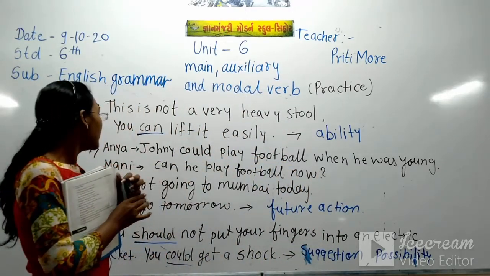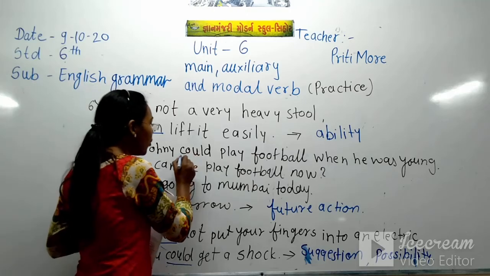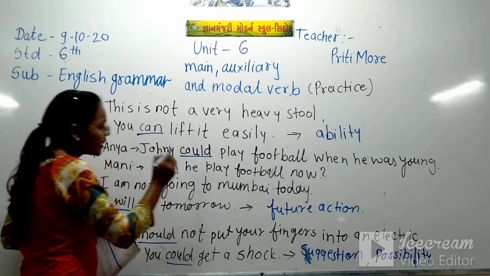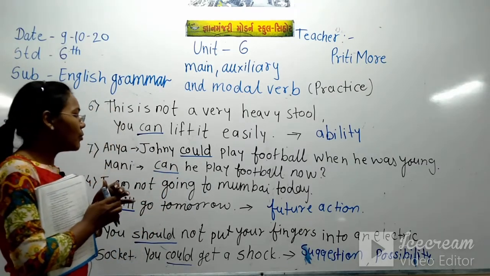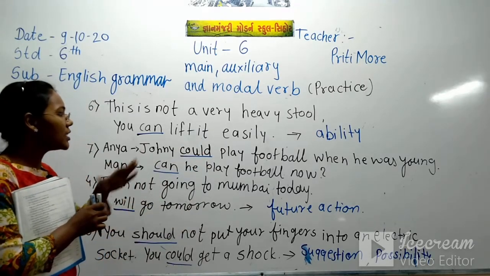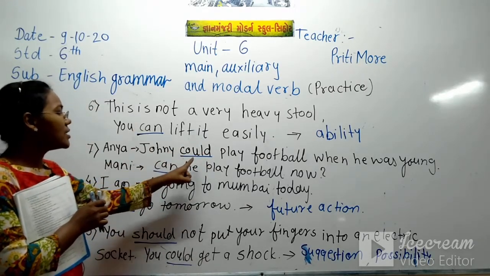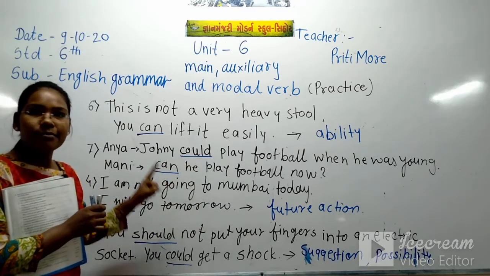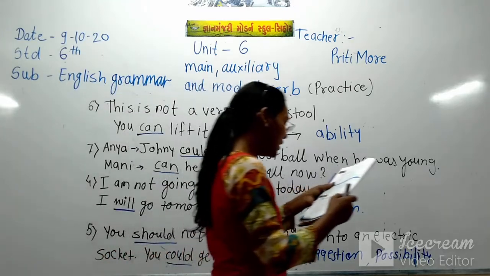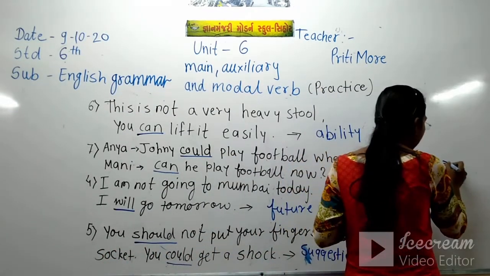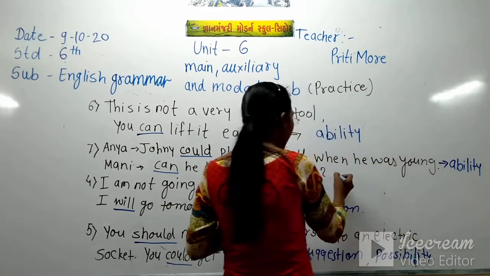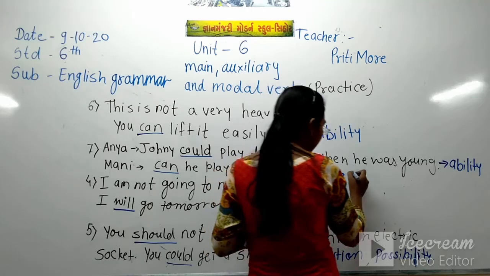So in Anya's sentence there is one modal auxiliary, could, and in Mani's sentence there is can. This is a modal auxiliary. So the first one, could play football when he was young. In Anya's sentence there is the ability, and in Mani's sentence there is the possibility. So here we will write in the first sentence ability, and in Mani's sentence there is possibility.